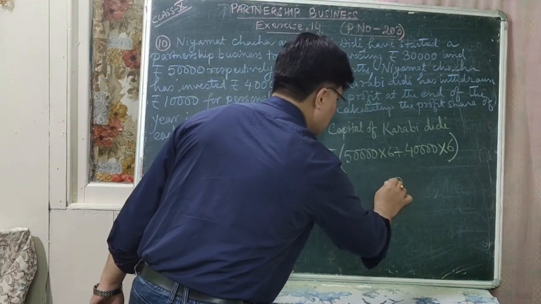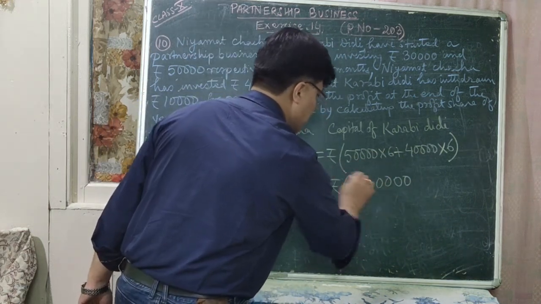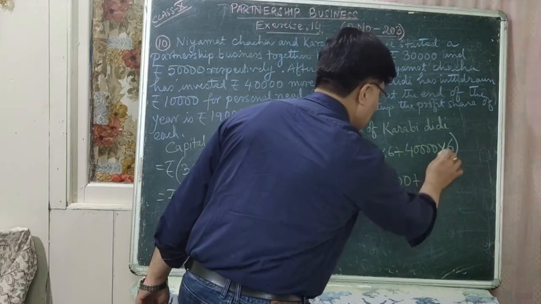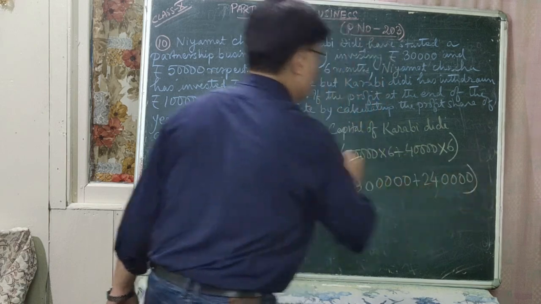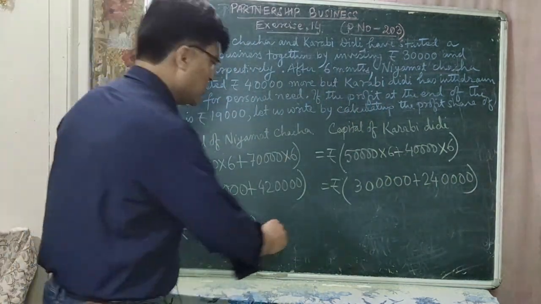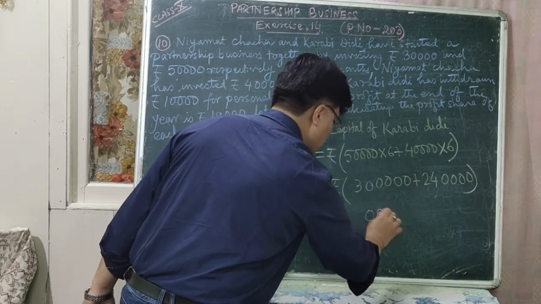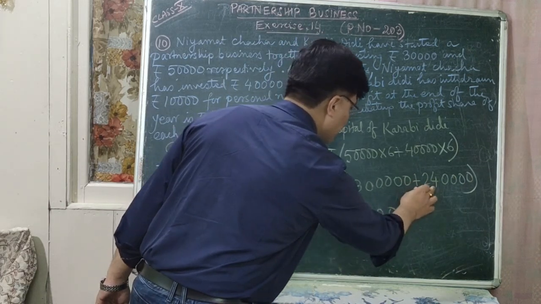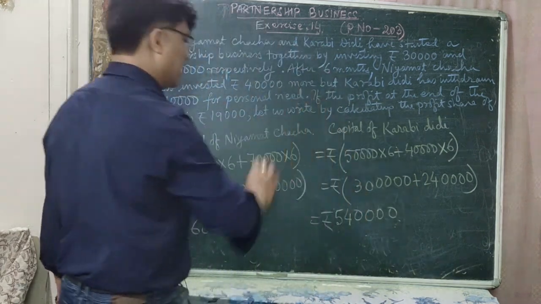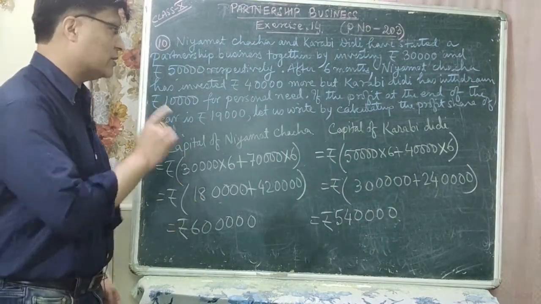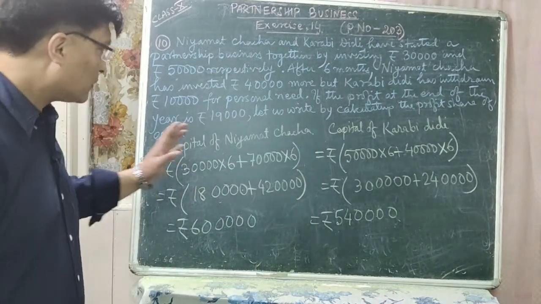Rupees 6 zeros are 0, 6 zeros are 0, 6 zeros are 0, 6 zeros are 0, 6 5s are 30, plus 6 4s are 24. Then how many zeros? 1, 2, 3, 4. Now you know how to multiply them, right? So which is equal to rupees, now add them, 4 zeros plus 4 zeros. This is your 4 zeros. 4 plus 0 is 4. 3 plus 2 is 5. That is 5,40,000. This is the capital of Karabi Didi. Is that clear to all of you?